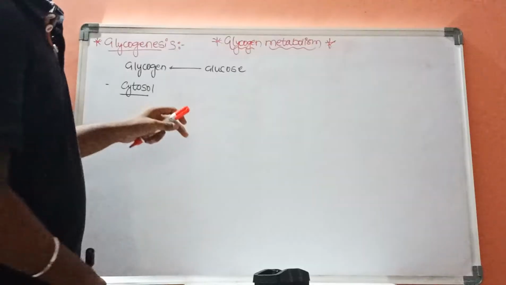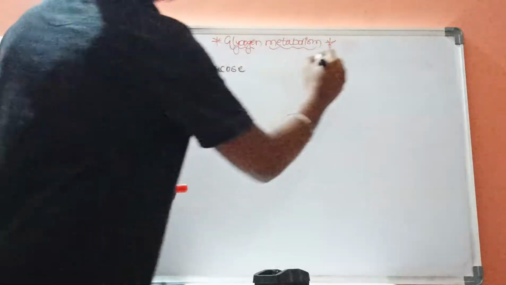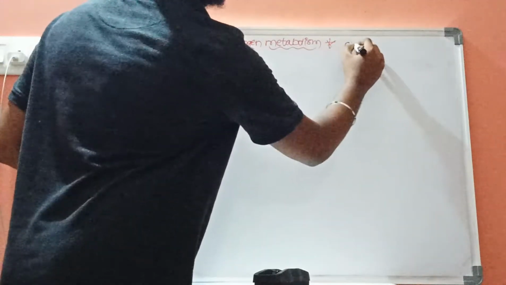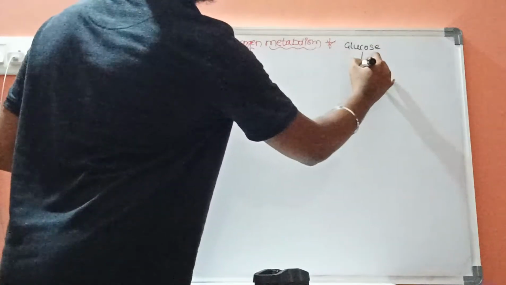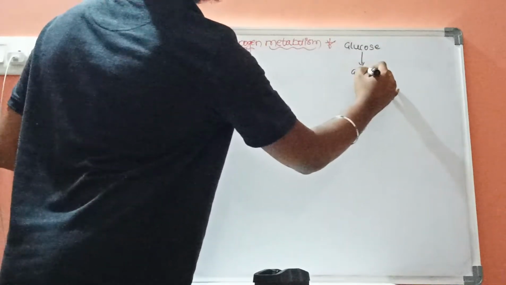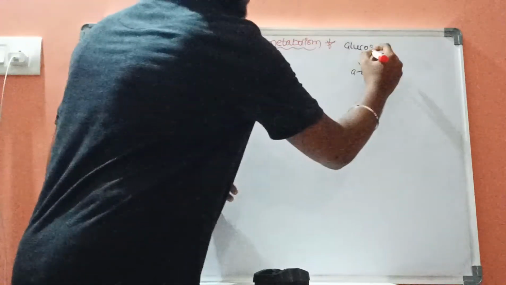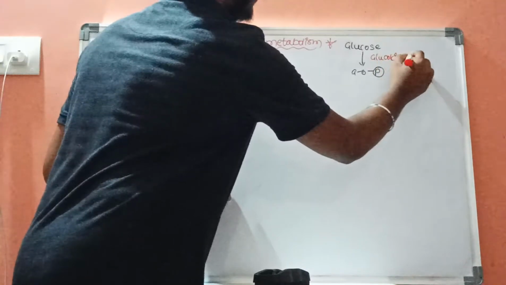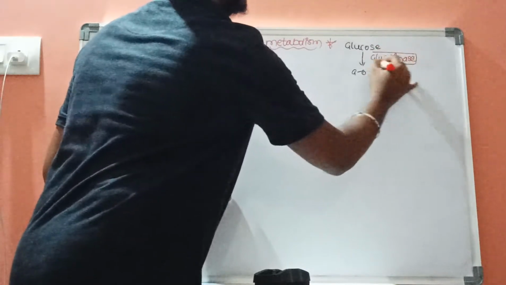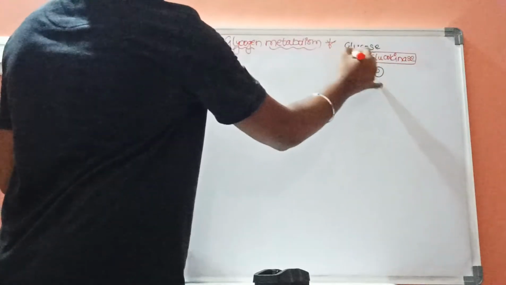Let us discuss the mechanism which is involved in glycogenesis. At first, glucose will get converted into glucose 6-phosphate with the help of the enzyme called glucokinase, by utilizing ATP.